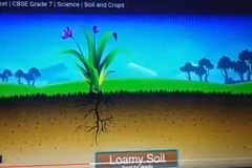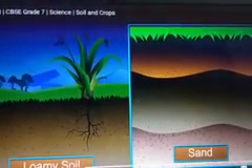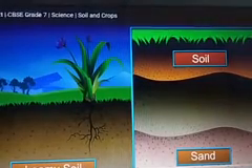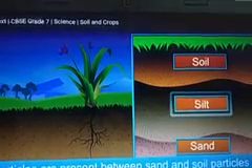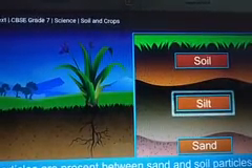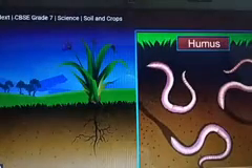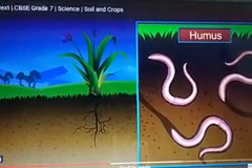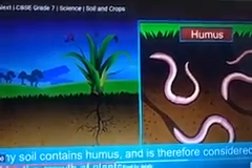And another type of soil is loamy soil, which is a mixture of sand, silt and clay. Okay, so it is very good soil for the growth of plants. Loamy soil also contains humus and other living creatures, so it is the best for the growth of plants.